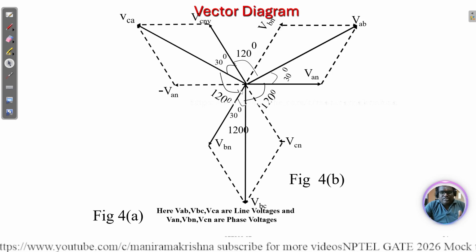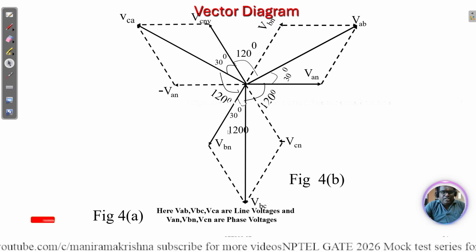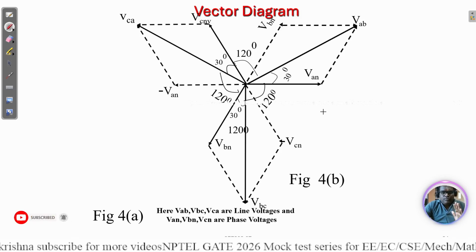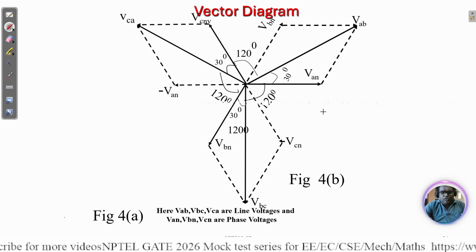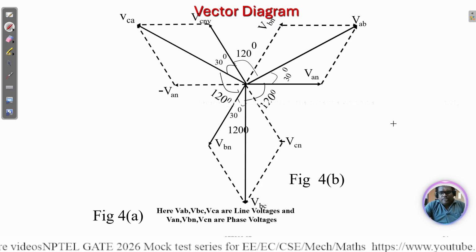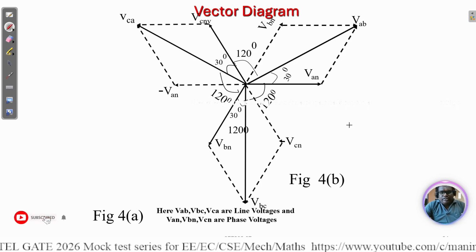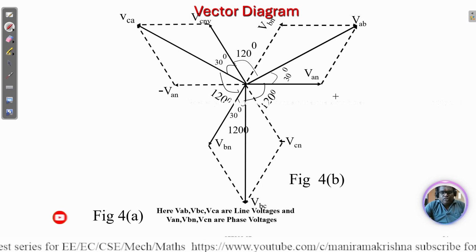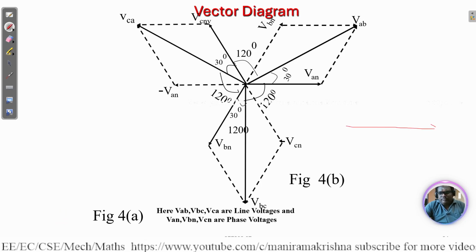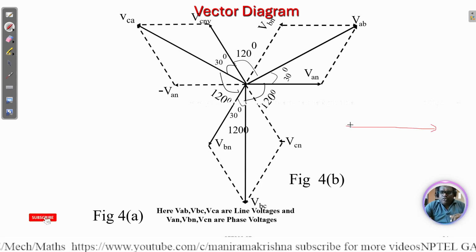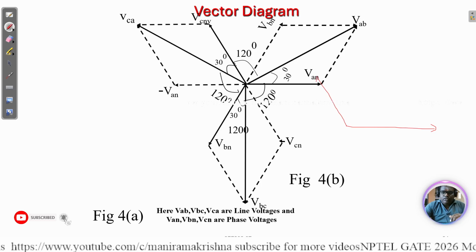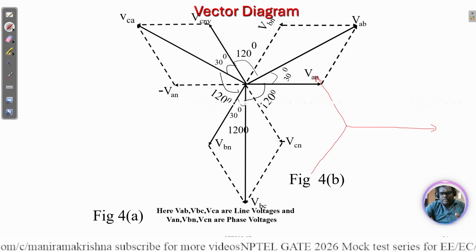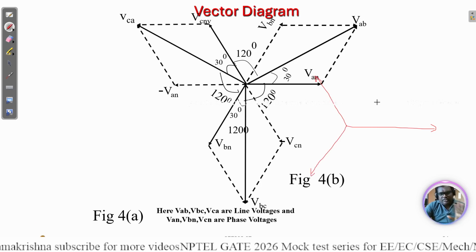Okay, for the vector diagram, first we need to start with a phasor diagram. We need to remember which one is which. Here there is a 120 degree phase shift. So first you need to draw like this, then 120 degrees negative. This is the line. Next, another 120 degrees shift, so that we take three.